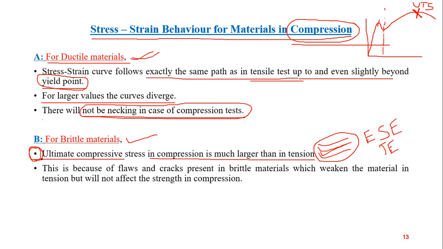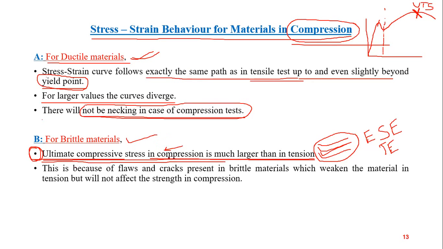Because ultimate compressive stress in compression is much larger than in tension. Means it can take much larger load under compression than in tension. So this is one of the most important properties of brittle material, and in particular cast iron.